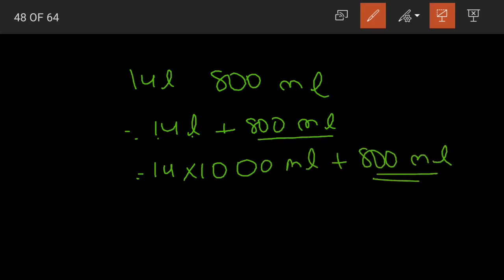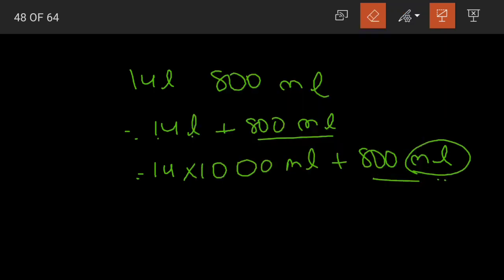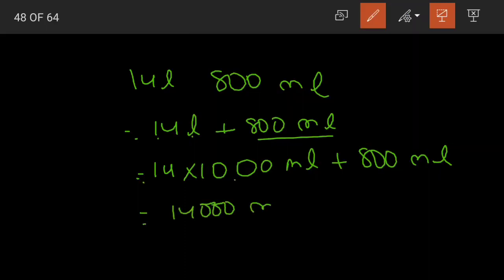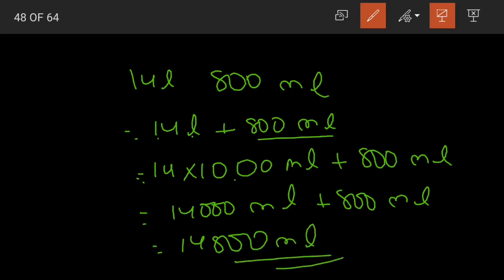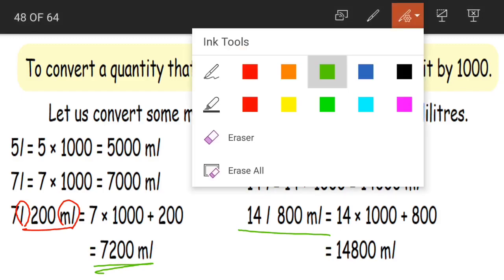Why are we not multiplying 800 here? 800 is already in milliliters, so we need not multiply. Now upon multiplying, we get 14,000 milliliters plus 800 milliliters, that is nothing but 14,800 milliliters is our final answer. I hope this is clear children.